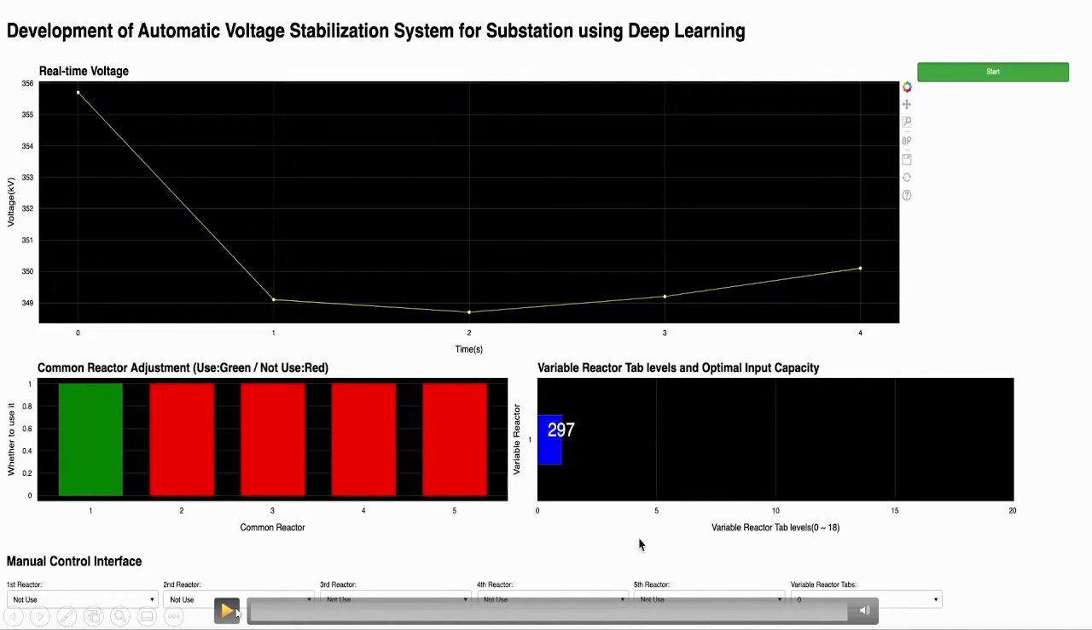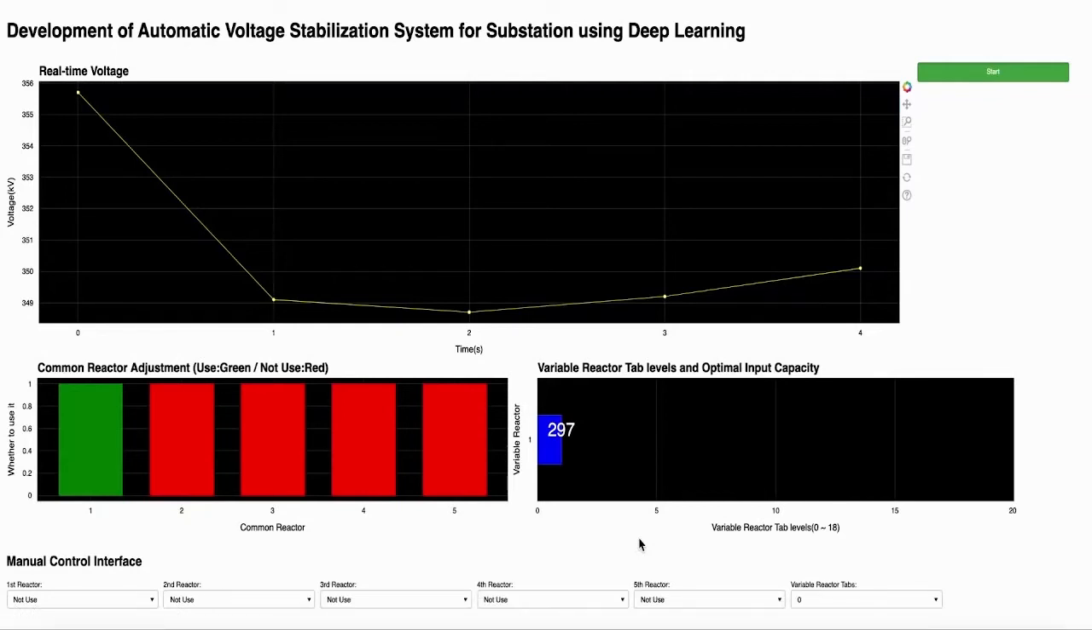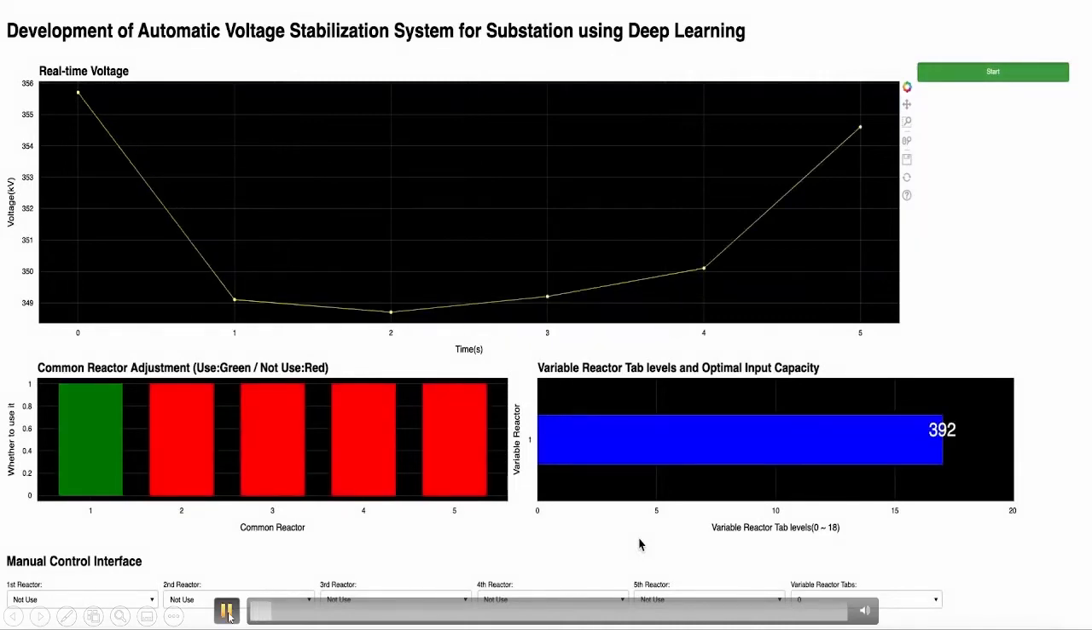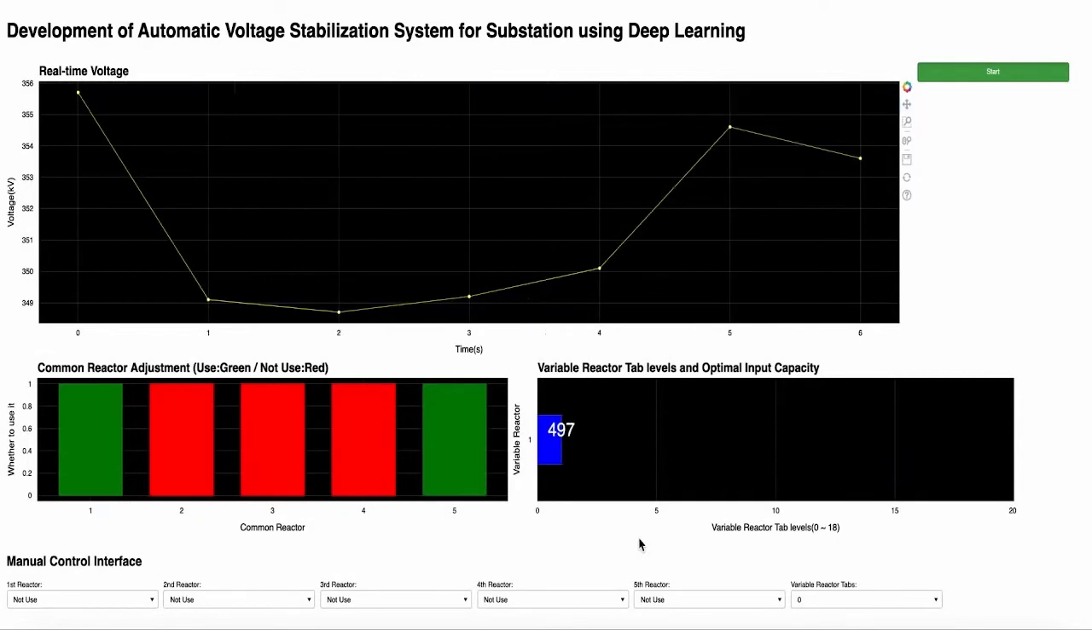Next, we evaluate the actual operation of the system. I will explain it while watching the actual operation video. As you can see, the UI is updated at regular time intervals, and each time the voltage, the reactor adjustment plan predicted by the model, and the total input capacity are also updated.